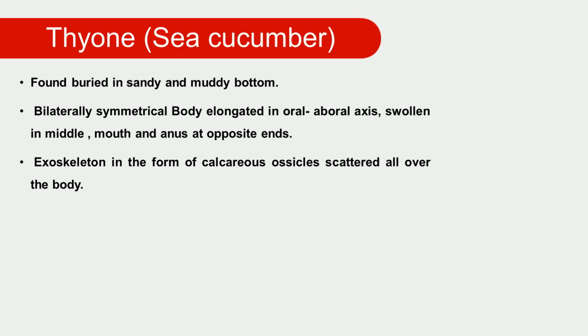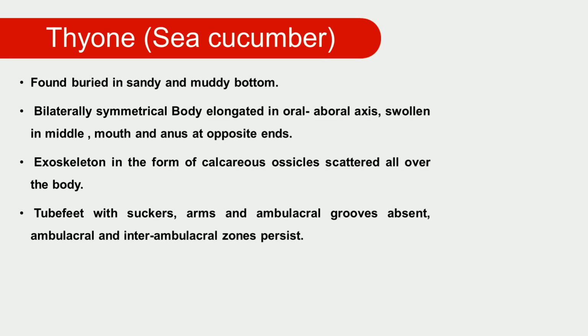Then the exoskeleton in this animal is calcareous. Ossicles are scattered all over the body. These ossicles are skeleton plates distributed in the body structure. It consists of the tube feet or podia. There are suckers, and arms and ambulacral grooves are absent.